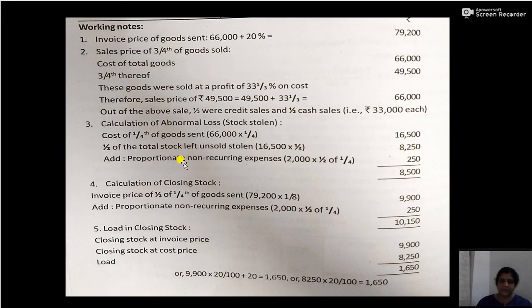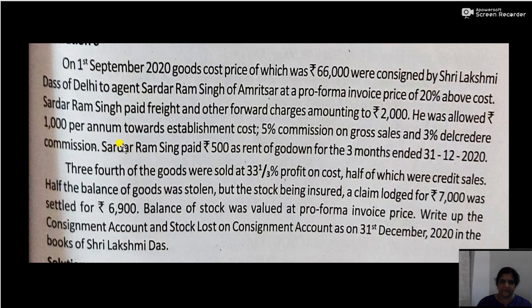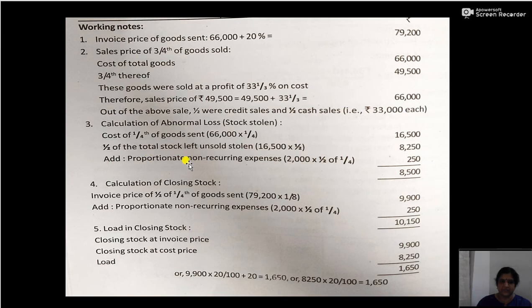Now the proportionate non-recurring expense. Here the proportionate non-recurring expense is only 2,000 rupees, that is, freight and other forwarding charges of 2,000. The remaining expense, that is rent, is recurring in nature. So there is only one non-recurring expense, that is 2,000 rupees. So add the proportionate non-recurring expense, 2,000 into 1 by 4 into 1 by 2, that is 250.